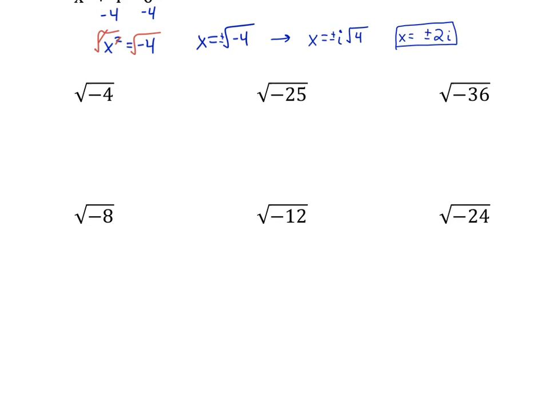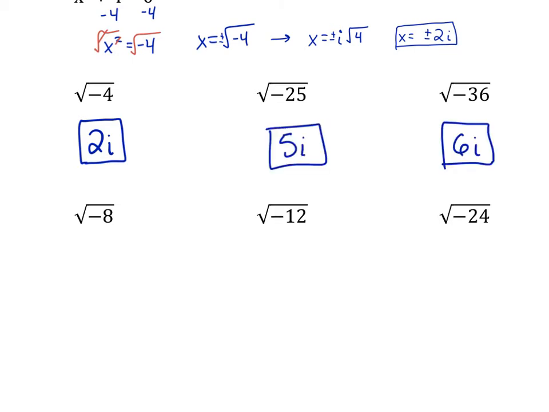We already did root negative 4. That was 2i. Okay. If you do plus or minus on these problems that don't have an equal sign, I'm not as concerned about it. The big thing is when it's in an equation and you take the square root of something, you really need to have that plus minus. Okay? So give the rest of those a shot and then we'll talk.